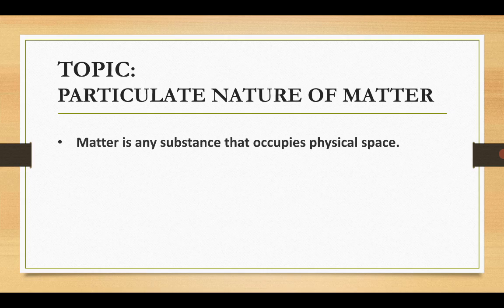And you can also use a beam balance or a digital balance to measure how heavy that substance is. So it also has a property which is called mass. So the definition of matter is any substance that occupies physical space, and you can add that it has mass. Mass is just how much of something there is, a quantity. You will learn this as we go.